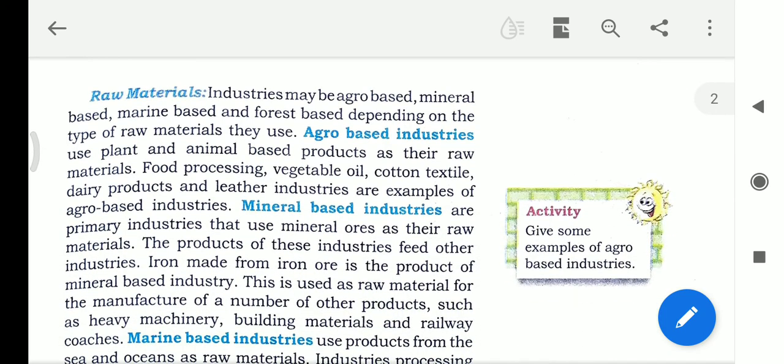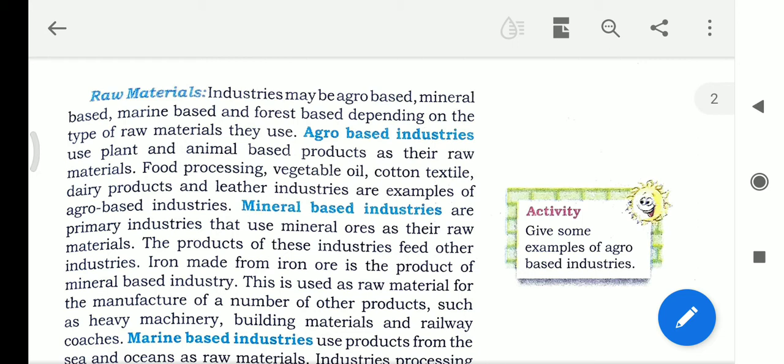The industries may be agro-based, mineral-based, marine-based, and forest-based, depending on the type of raw materials they use. Mainly, from the side of raw materials, industries are divided into four types.